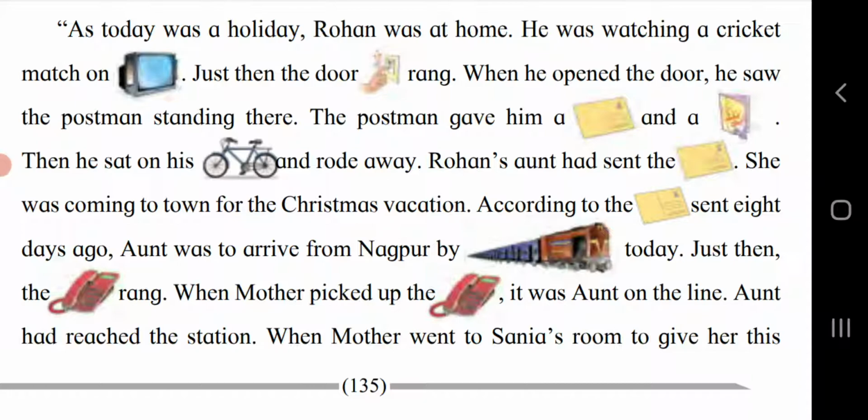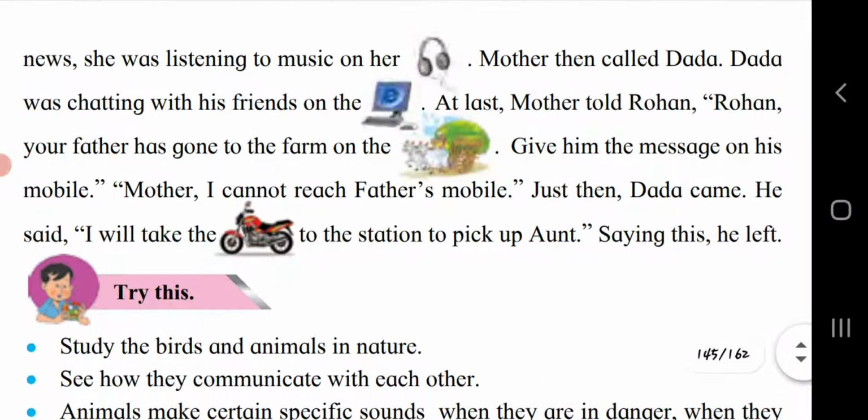According to the letter sent 8 days ago, aunt was to arrive from Nagpur by train today. Just then, the telephone rang. When mother picked up the telephone, it was aunt on the line. Aunt had reached the station. Mother went to Sania's room to give her this news. She was listening to music on her headphones. Mother then called Dada. Dada was chatting with his friends on the computer. At last, mother told Rohan, your father has gone to the farm on the bullock cart. Give him the message on his mobile.